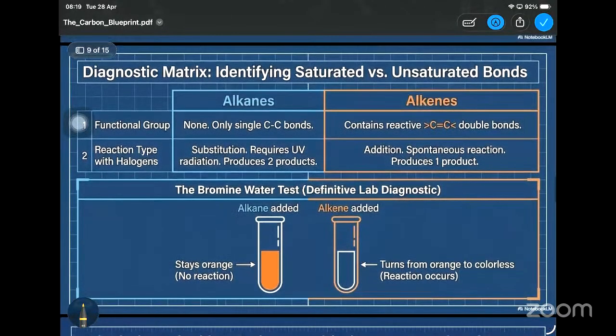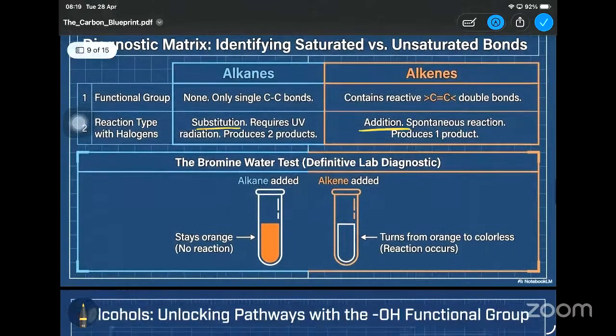Identifying saturated versus unsaturated bond. So when it comes to functional group, alkanes will be having just the carbon-carbon single bond, and for alkenes, it is going to be the carbon-carbon double bond. And the reaction type with the halogens, for alkanes, it will be substitution, and for alkenes, it will be addition.